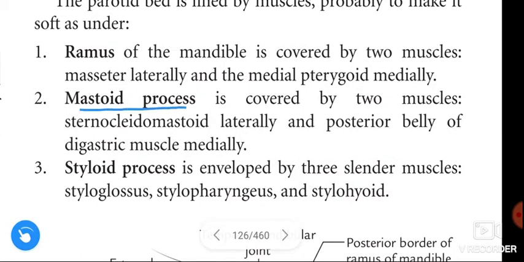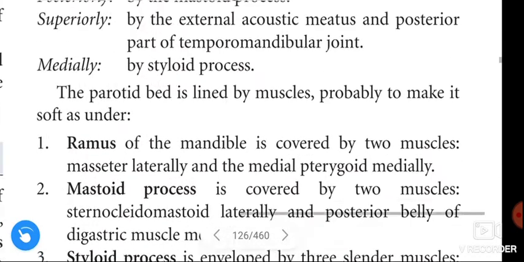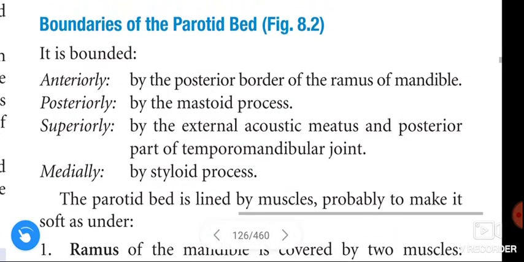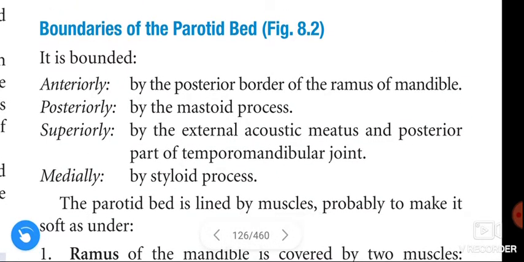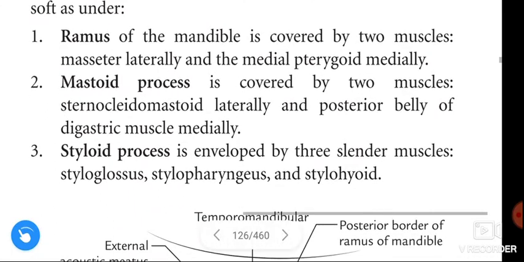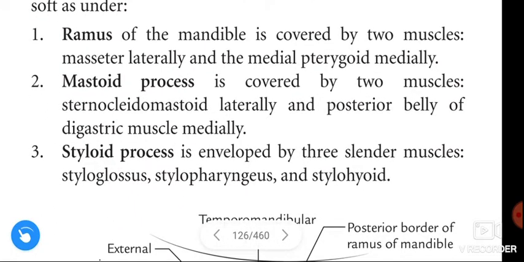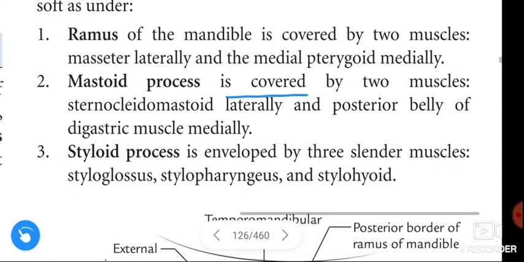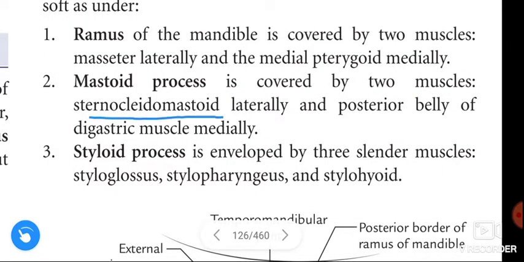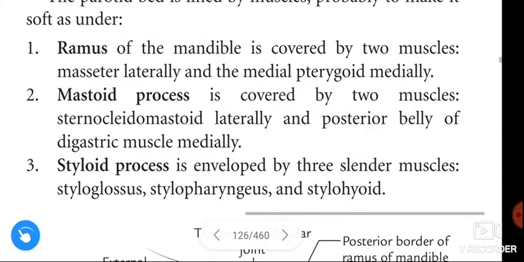Next, mastoid process. The mastoid process forms the posterior boundary of the parotid bed. The mastoid process is covered by two muscles, sternocleidomastoid and the posterior belly of the digastric muscle.